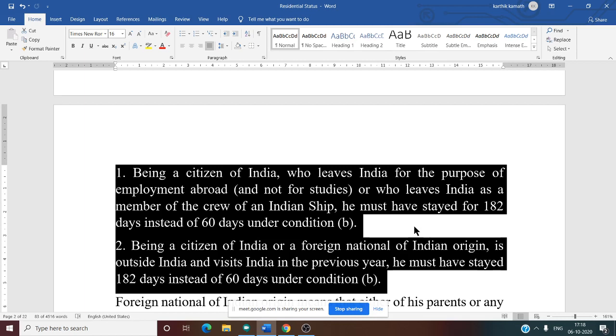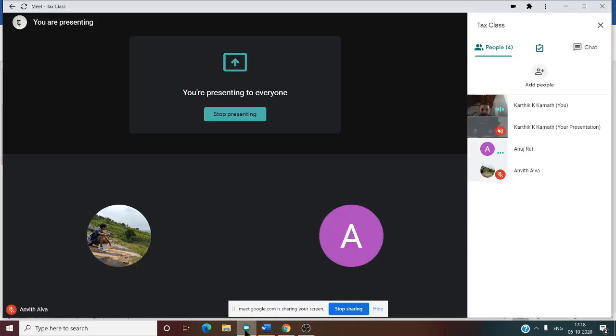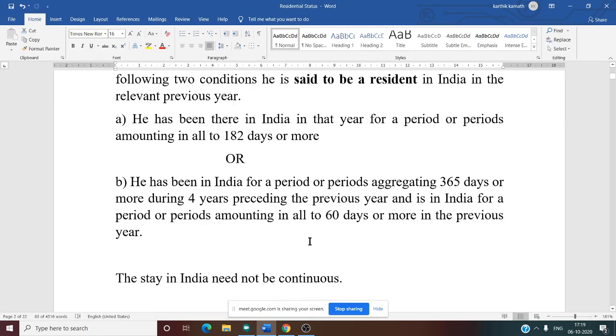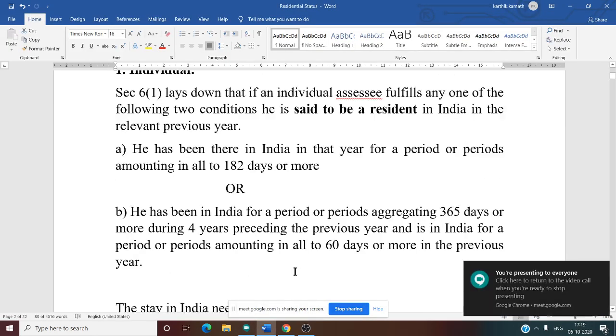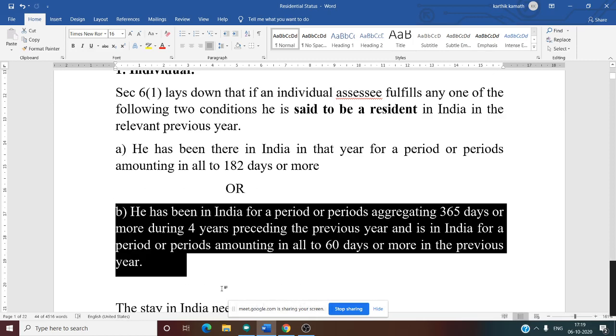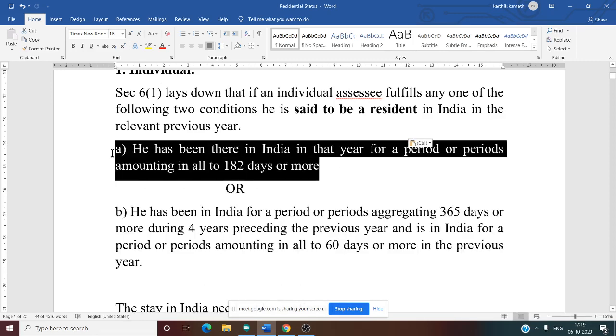What do you mean by this? Can you tell me? In the previous year, he should have stayed for 182 days. Yes, that means the second basic condition is not there. Second basic condition itself is not there because it should be there for 182 days. That is the main condition in case he leaves India for the purpose of employment.